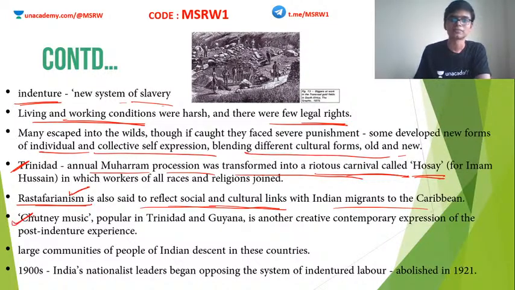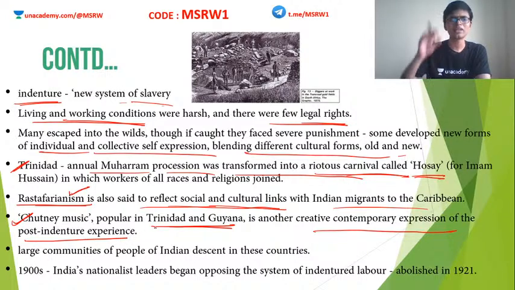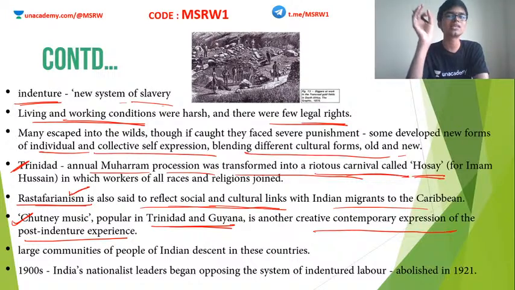Similarly, chutney music, which is extremely popular in Trinidad and Guyana, is a creative contemporary expression of post-indentured experience. Why? Whenever Indians go to some other place, they obviously take their culture and mix it with the native culture there. Just look at the American elections happening right now. The vice president candidate is a descendant of an Indian lineage, right? Kamala Harris has Indian roots. Similarly, very recently, a minister appointed in New Zealand is a person from Kerala who has roots in Kerala.